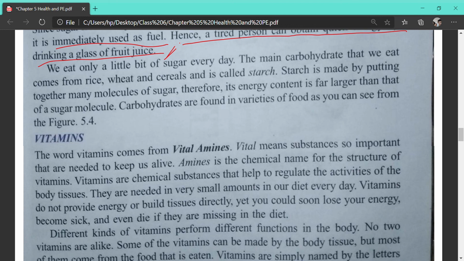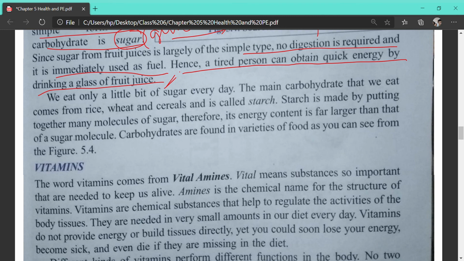We eat only a little bit of sugar every day, and the main carbohydrate that comes from rice, wheat and cereals is called starch. Sugar, that is, what you take with milk or any other drinks, is the simplest form, having simple carbohydrate. But all the other sources of carbohydrate we take are in a complex form. What is the complex carbohydrate called? Starch.